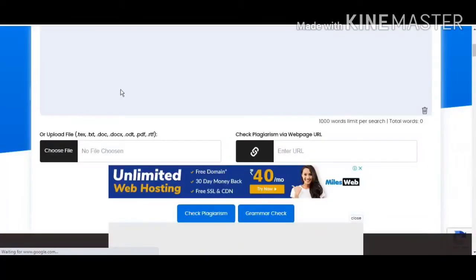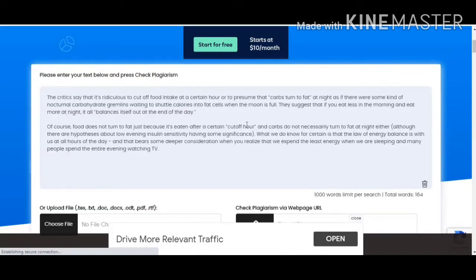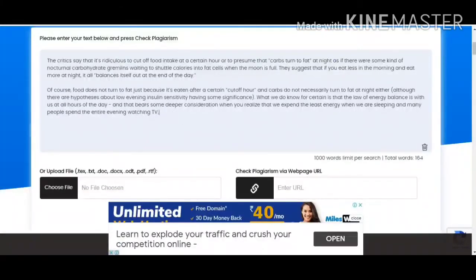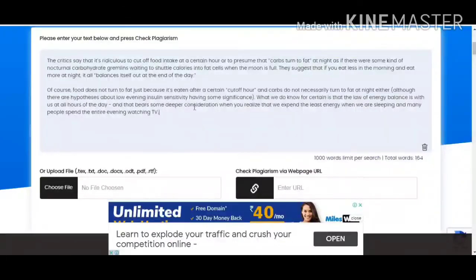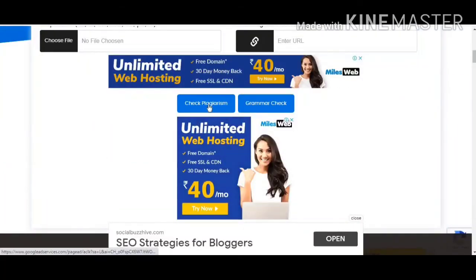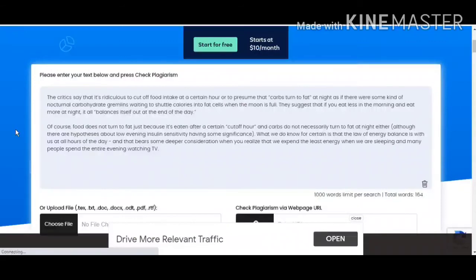Now what you have to do is just paste your content over here, which we have just copied from a live health blog, okay. That this one, okay, just paste it. As we are picking it randomly from the website, that means it definitely has plagiarism. So let us check how much plagiarism it has.